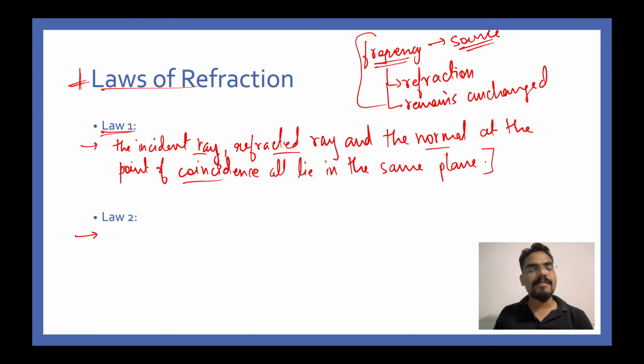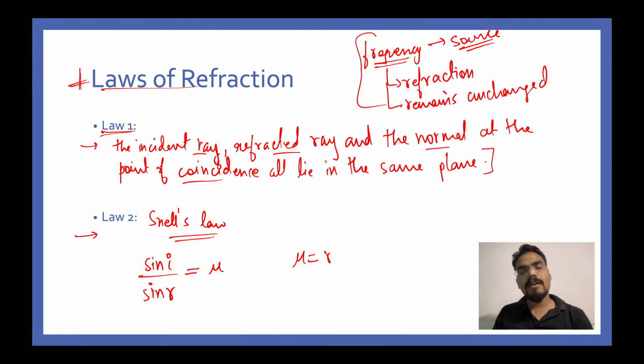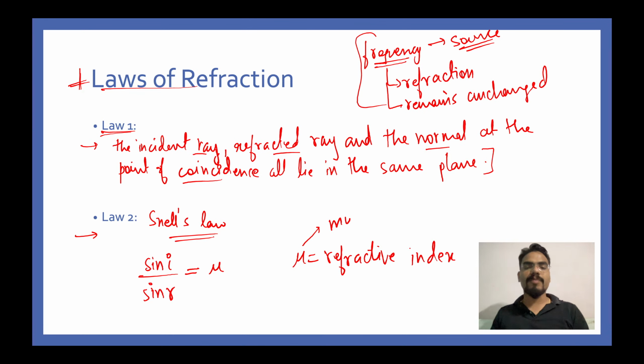Now coming to the second law, this law is very interesting. This law is also called Snell's law, and it states that the ratio of the sine of the angle of incidence and the sine of the angle of refraction is given by a constant, and that constant is denoted by mu. This constant is called refractive index. You have guessed it correctly. This is read as mu, that is how you pronounce it.